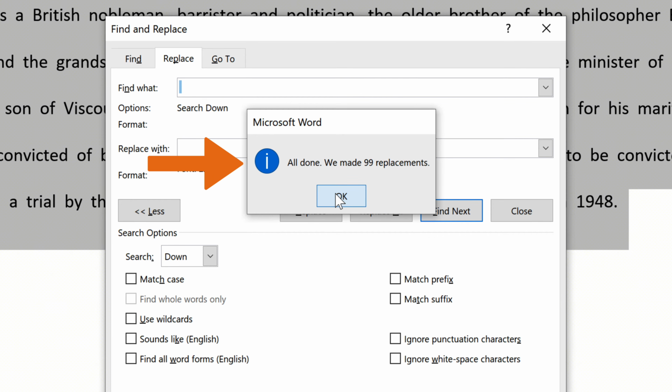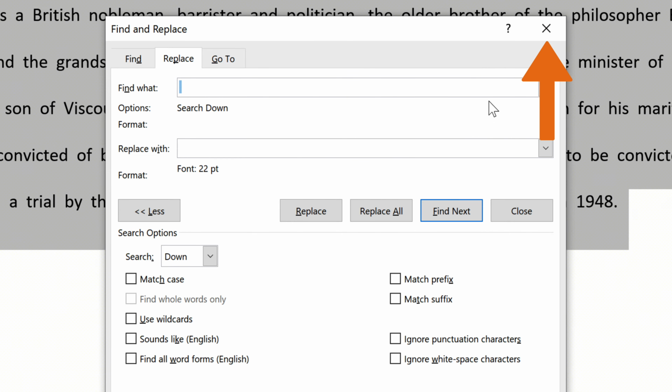The spacing between words should now be consistent. You can now close the Find and Replace window.